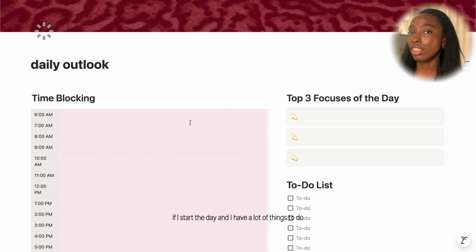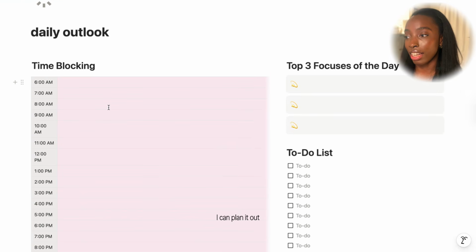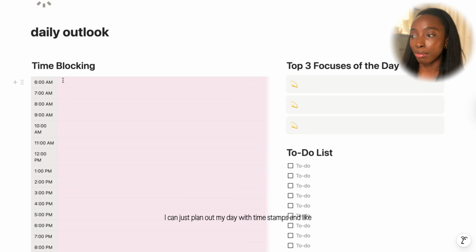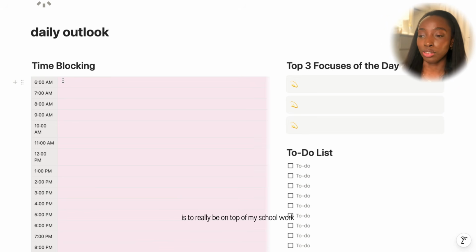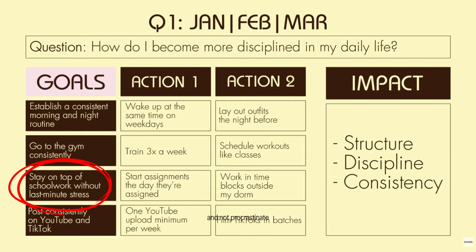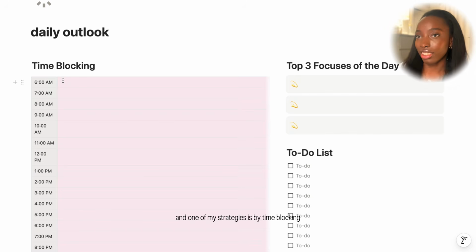If I start the day and I have a lot of things to do, I can plan it out, or I can even do this the night before. I can just plan out my day with timestamps and block out time for specific things. One of my goals for 2026 is to really be on top of my schoolwork and not procrastinate, and one of my strategies is by time blocking when I'm doing certain assignments, and this would definitely be helpful.